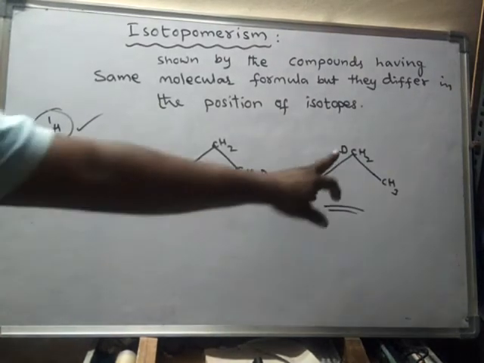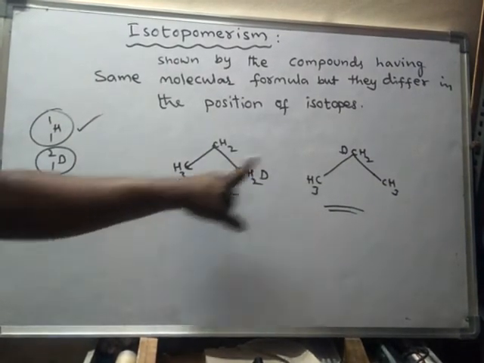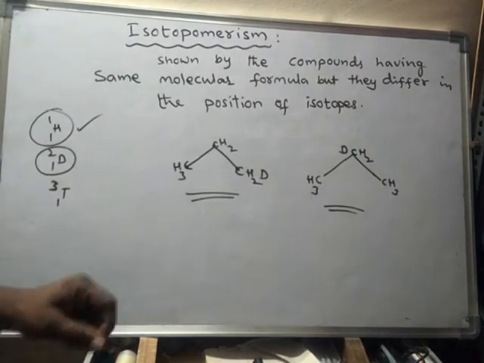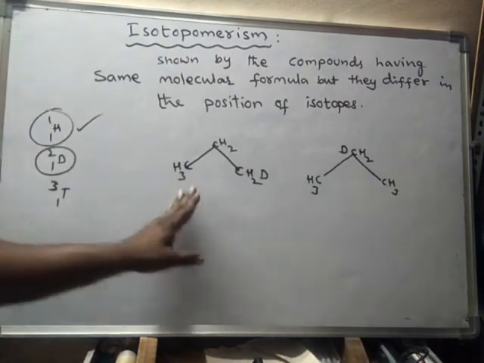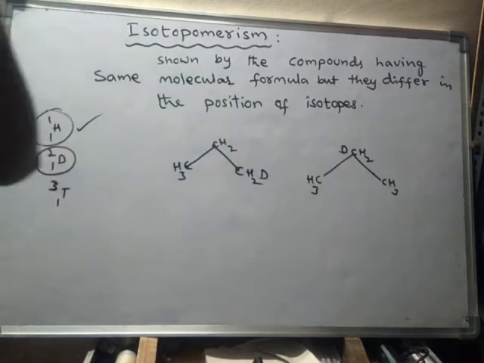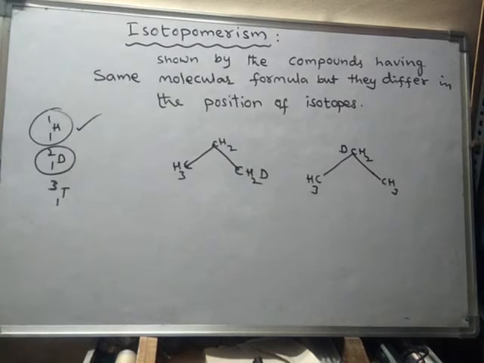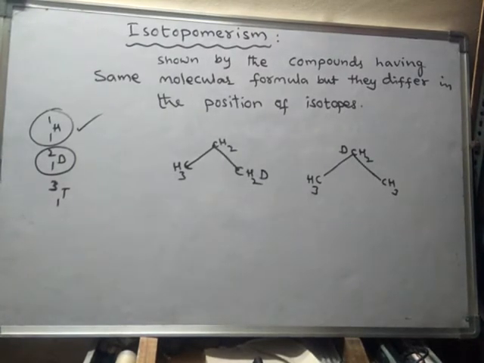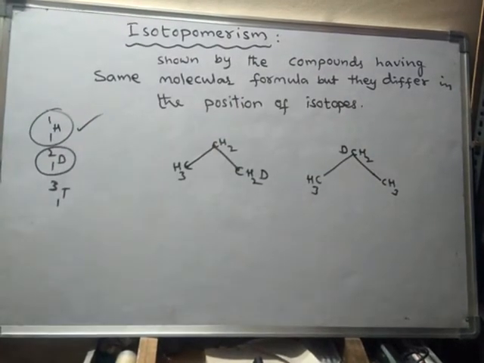So here it is 1-deuteropropane and 2-deuteropropane. These two compounds possess the same molecular formula, same chain length, and the same isotopes also, but they are differing in the position of the isotope only.